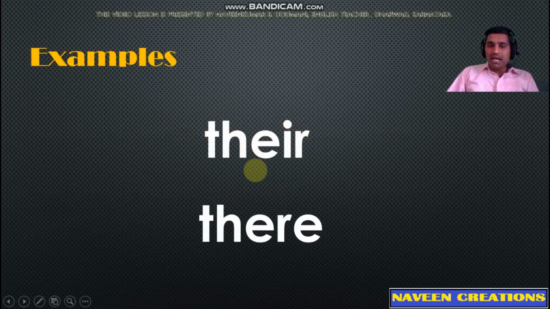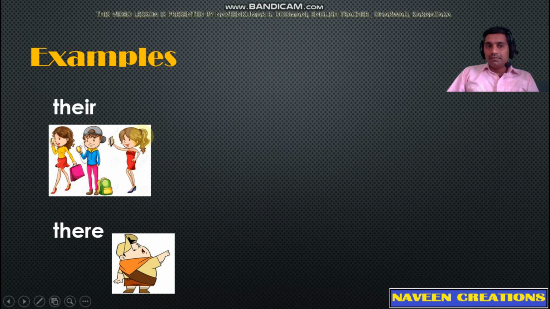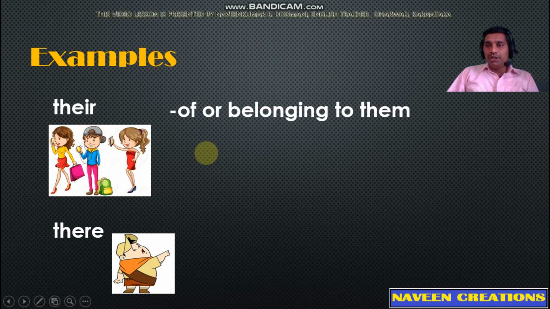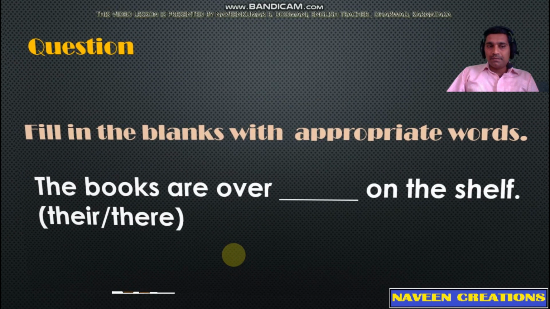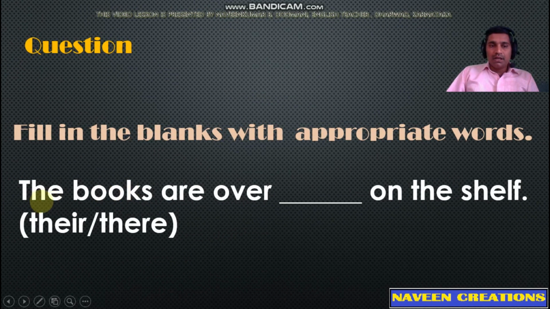Next examples are there, there. First there has a spelling THEIR. Second there can be spelled using spelling THERE. The meaning of the word THEIR is of or belonging to them. The word THERE means that place. The question will be like this: the books are over dash on the shelf. So here the right answer to be chosen here is the books are over there on the shelf.